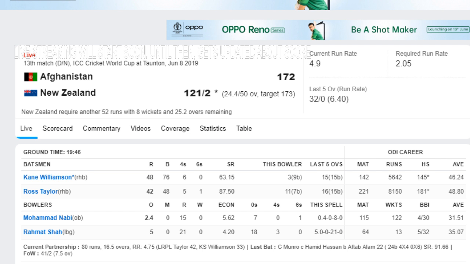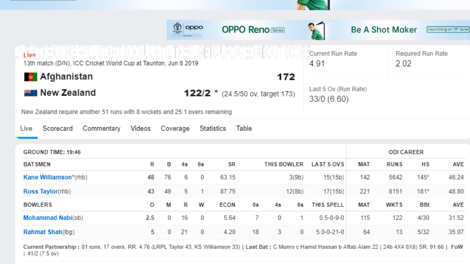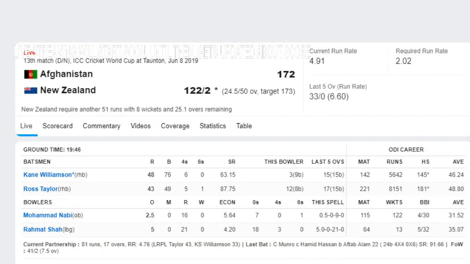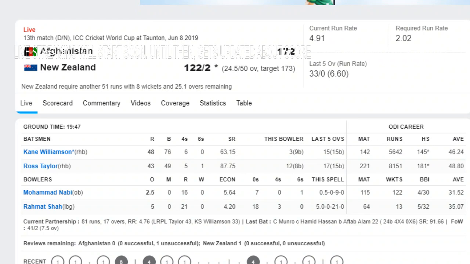24.4, Mohammad Nabi to Williamson, again a single, full toss on the pads, flicked to deep square. After 24.4, New Zealand are 121 for 2. 24.5, Mohammad Nabi to Taylor, single, works this full toss down to wide long on. So Mohammad Nabi is thinking to finish it up as soon as possible. That's why he bowled 3 full tosses in a row.